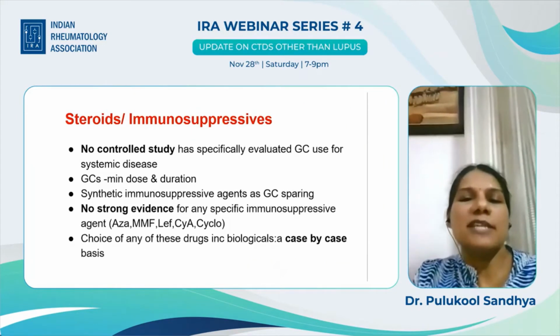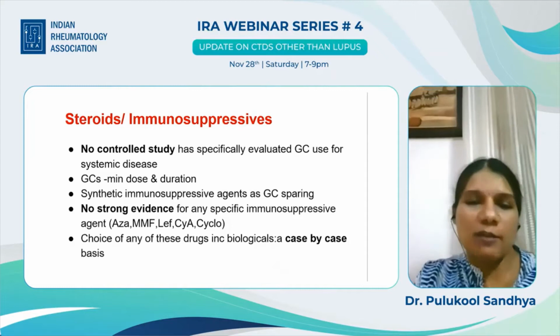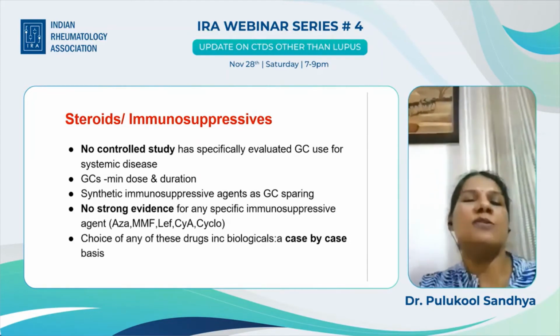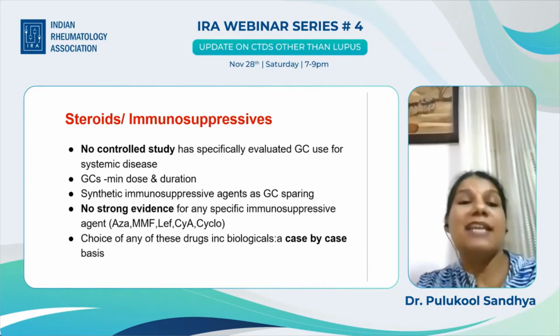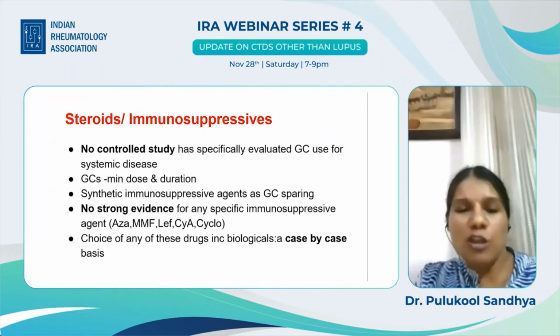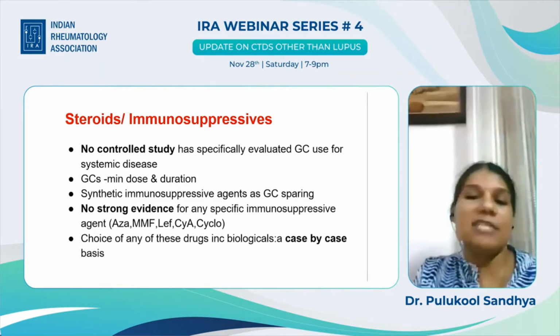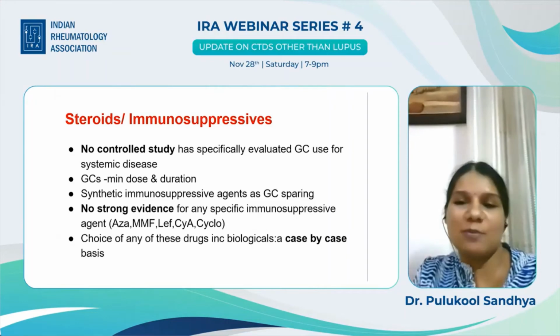No controlled study has specifically evaluated glucocorticoids for use in systemic disease, so they should be used at minimum dose and duration. Synthetic immunosuppressive agents can be used for their steroid sparing effect. There is no strong evidence for any specific immunosuppressive agent, so the choice of any of these drugs, including biologicals, needs to be decided on a case-to-case basis.